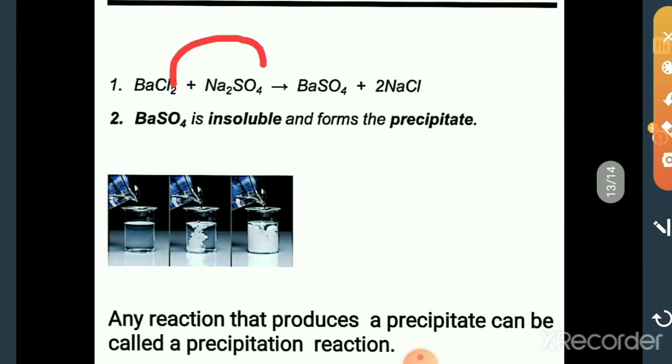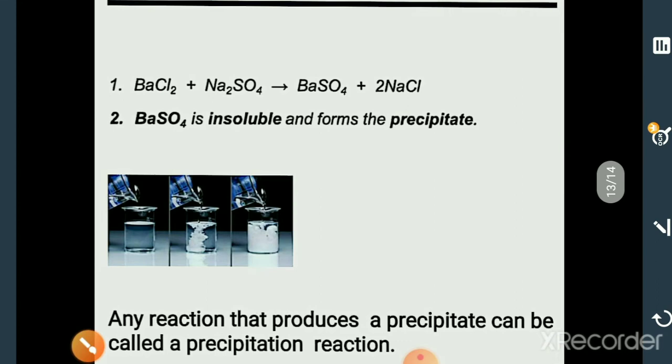Then the products are barium sulfate and sodium chloride. These two ions exchange their position.